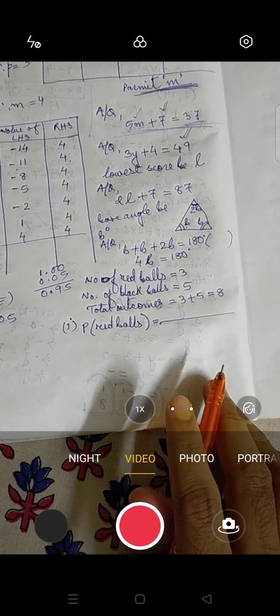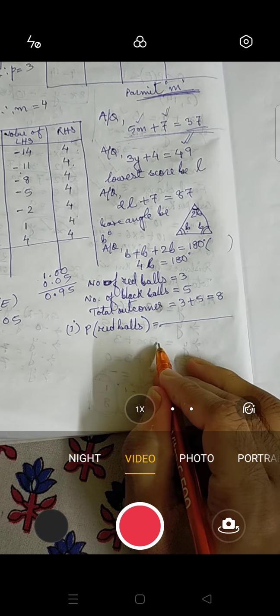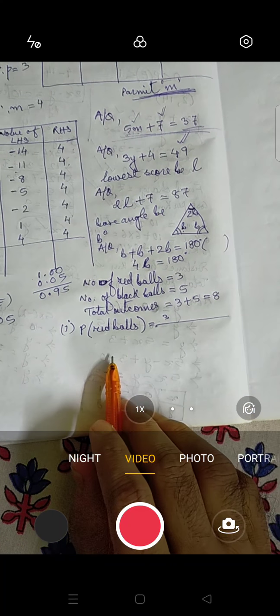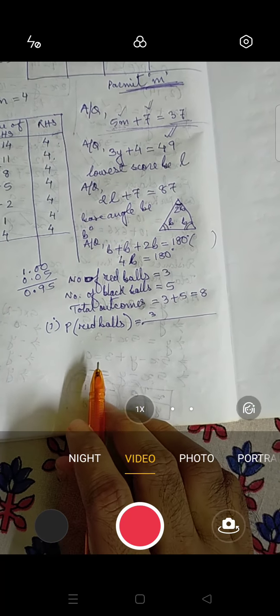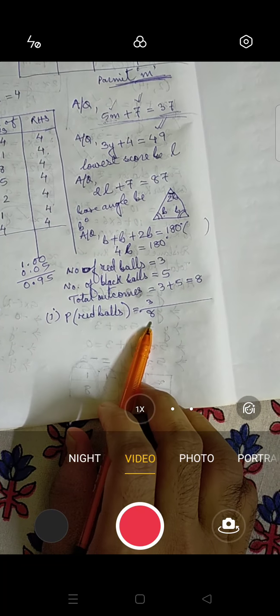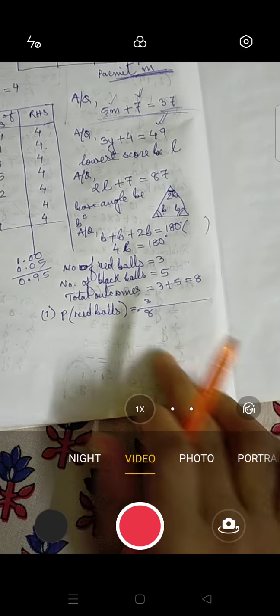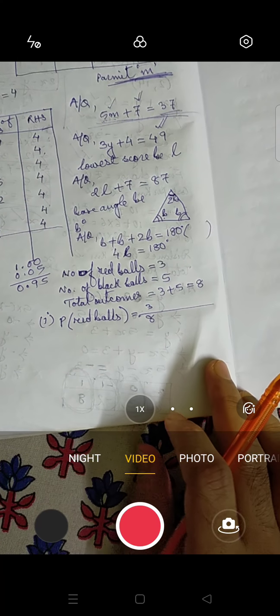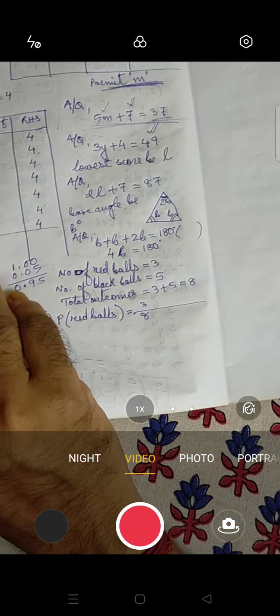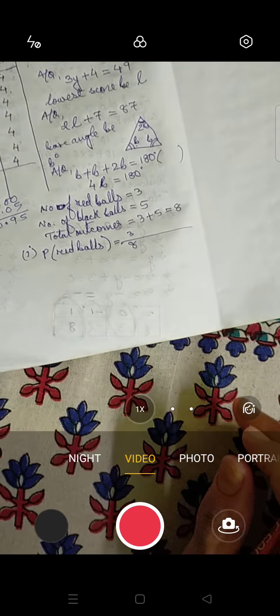So next line you can write 3. And total number of outcomes. Total outcome is how much? 8. So your final answer, that means next line it will be 3 by 8. Now this number cannot be cancelled. Leave it that way. No need to find in decimal, okay? Many students convert it into decimal. Don't convert it into decimal. Leave it this way. It is correct. Okay? So that's all. Now let's move to another question.